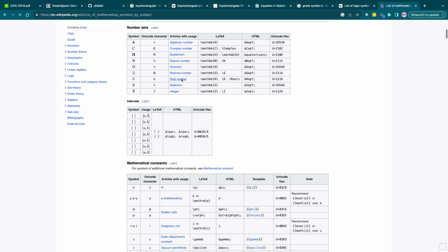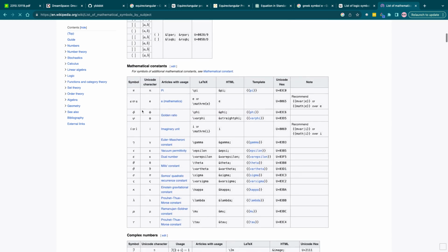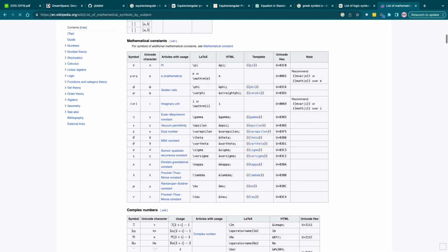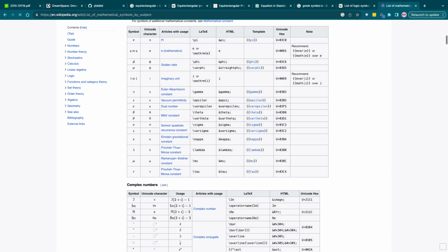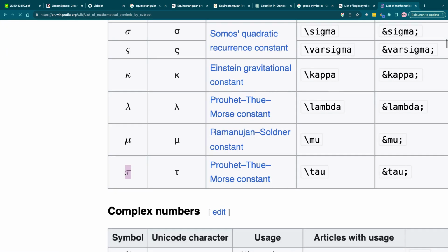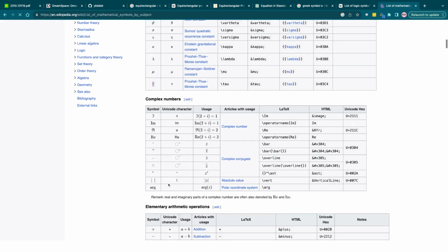So the R that always comes up, that's a real number. C is a complex number. We have pi, we have golden ratio, which is theta most of the time. I is an imaginary unit. Oh, the T thing, that's actually tau. TAU in Greek.